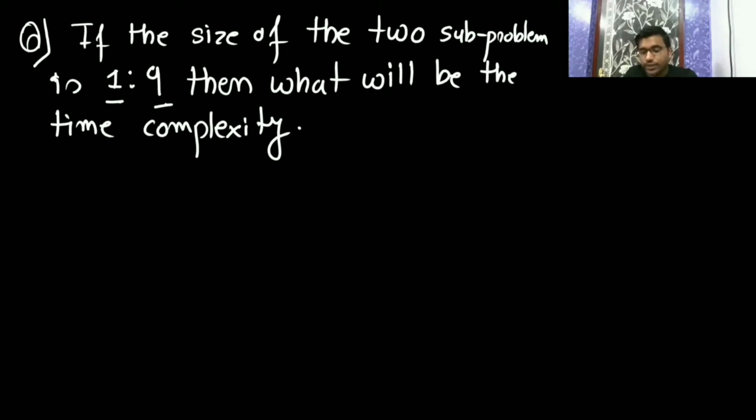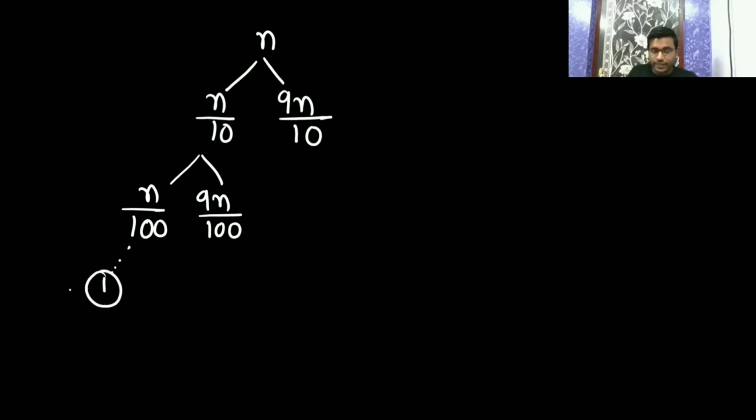Now again it will get divided into 1 is to 9. You know that the left subtree will reach 1 first, because you are dividing by 1 by 10. So it will be n by 100, then here 9n by 100, like this. So the left subtree will reach 1 first. Am I clear now? Because here you are dividing by 1 by 10.